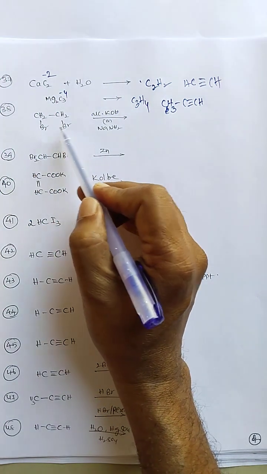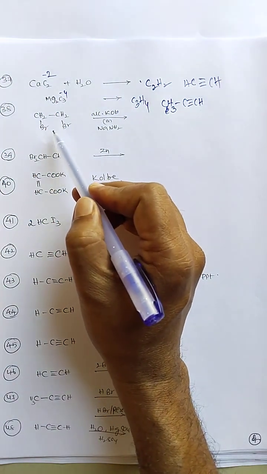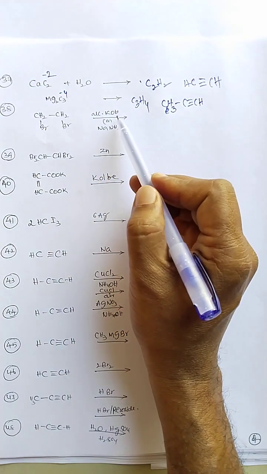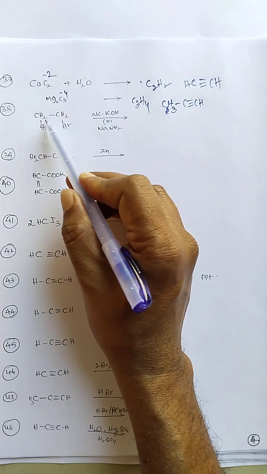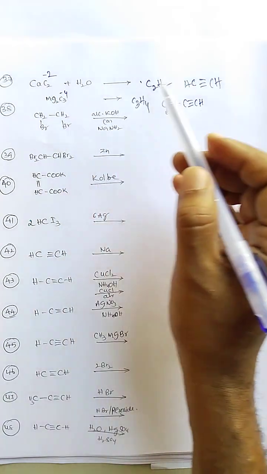Next, vicinal dihalides: 1,2-dibromoethane reaction with alcoholic KOH means E2 elimination. So one time one HBr and another time another HBr is removed.